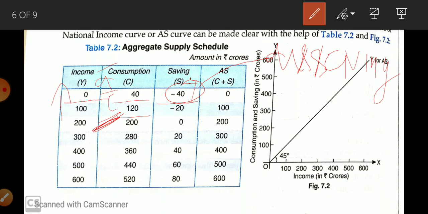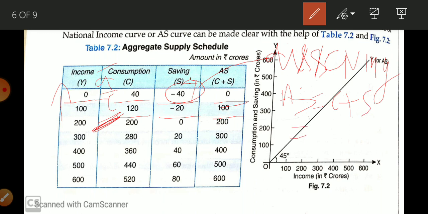It means this saving, that is how much we are using our past saving, is equal to minus 20. And in this way aggregate supply is equal to 100. Why? Because AS is the sum total of C plus S. And why has this zero come here? Because when we are writing the equation of aggregate supply, it is C plus S.